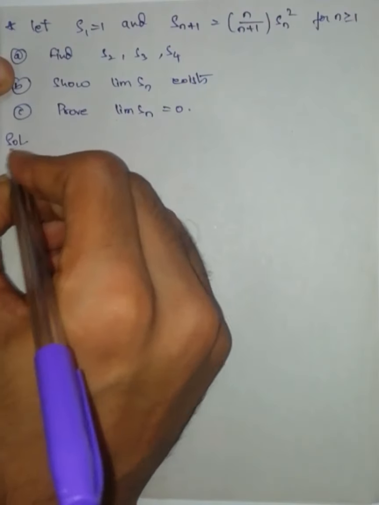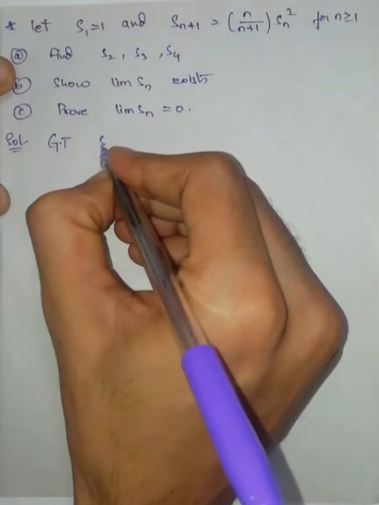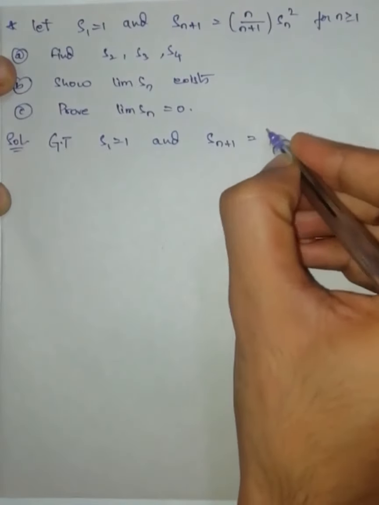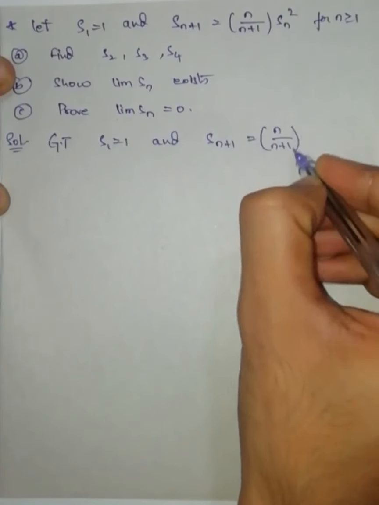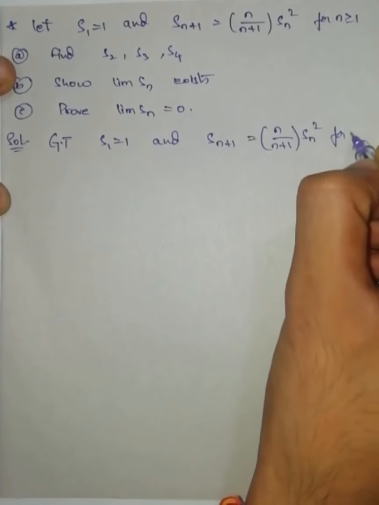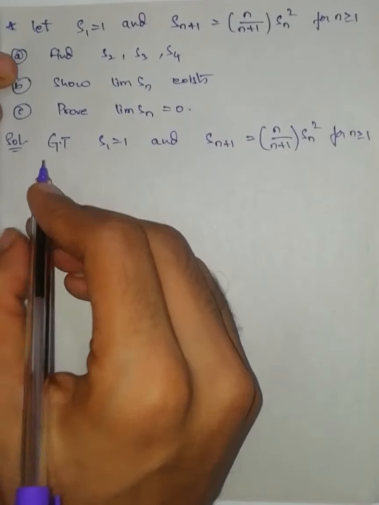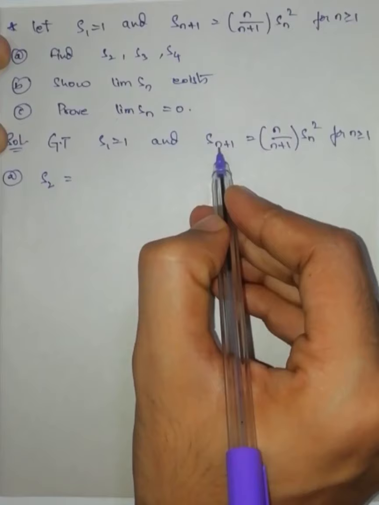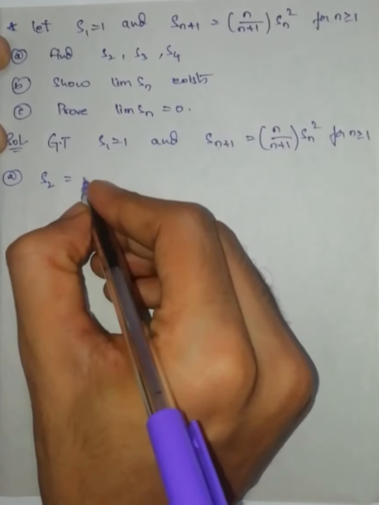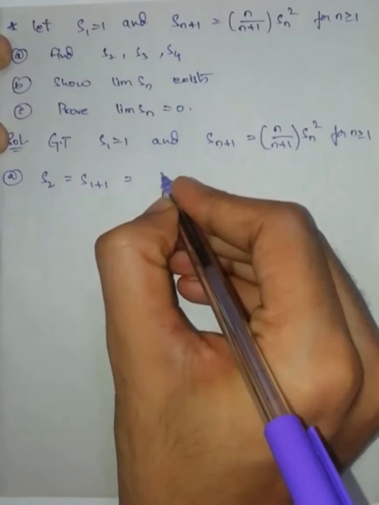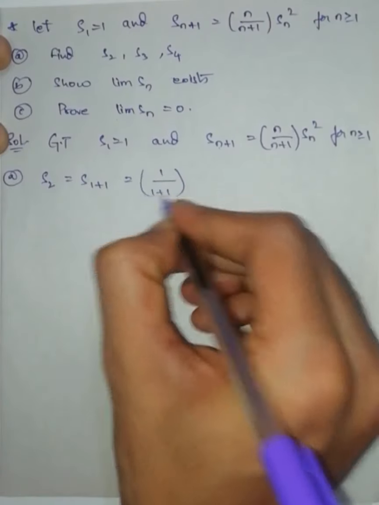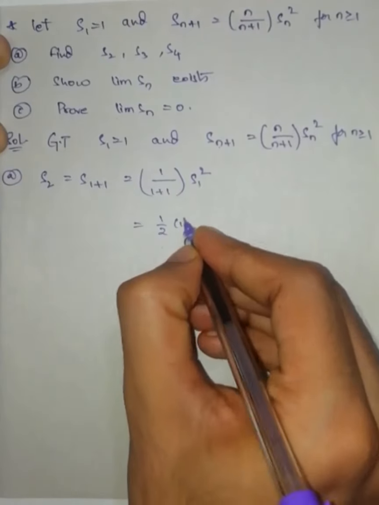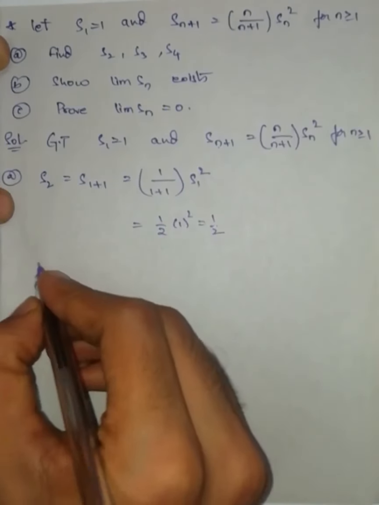Now solution. Given that S1 is equal to 1 and S(n+1) is equal to n by (n+1) into Sn square for n greater than or equal to 1. Now first one, S2. If I take n is equal to 1, I will get 1 by 1 plus 1 into S1 square, which is 1 by 2, S1 square is 1 square, which is equal to 1 by 2.